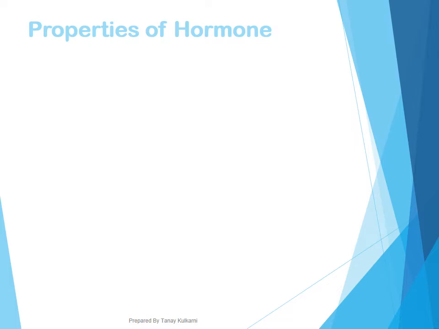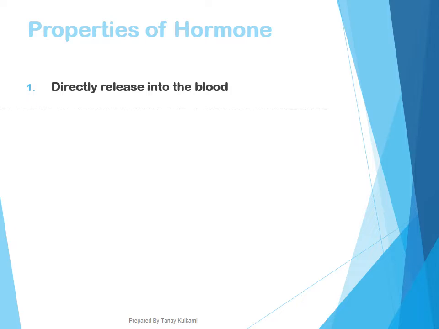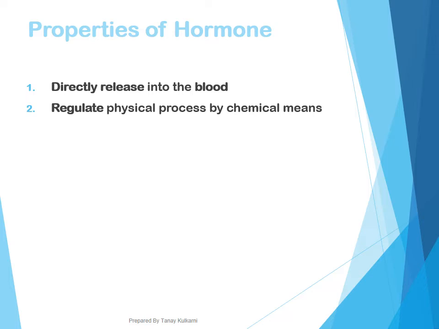Can you call any secretion a hormone? No, because hormones have specific properties. Number one, they are directly released into the blood. Two, they regulate the physical process by chemical means. You know very well, all hormones are chemical. Whatever their effect is that is observed on our body is called a physical effect. Growth is a physical process, isn't it?